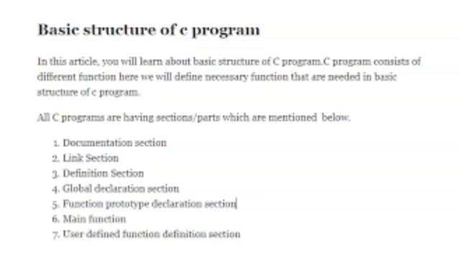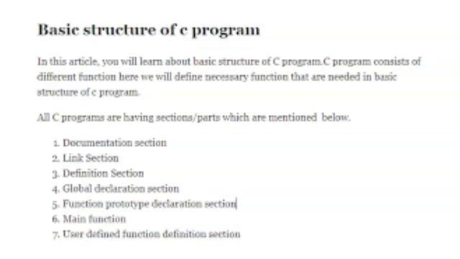Then we can go for the structure of a C program. Here, the structure of a C program can contain different sections. Those are documentation section, link section, global declaration section, main function section and subfunction section. So these are the different sections mentioned in the structure of a C program.